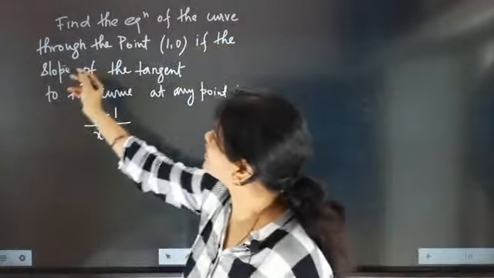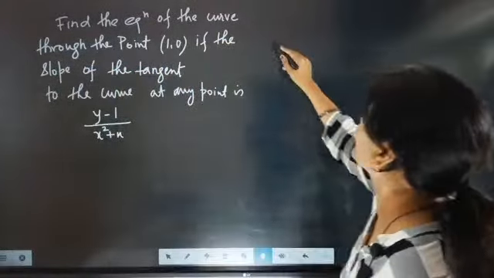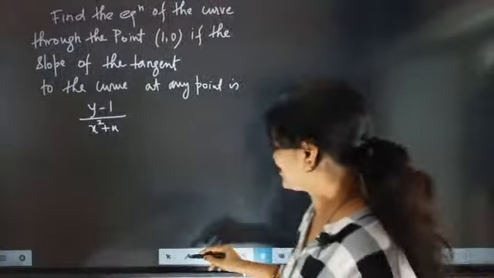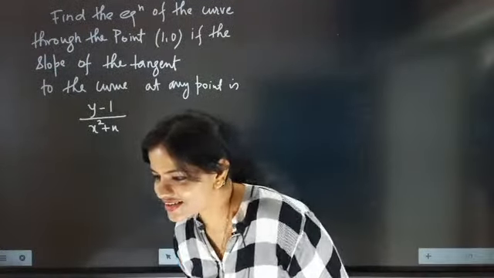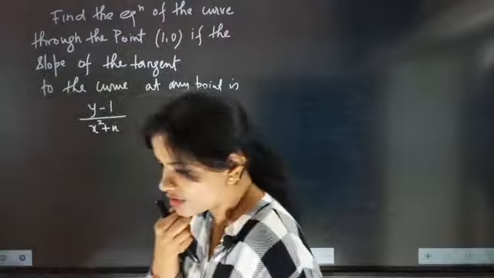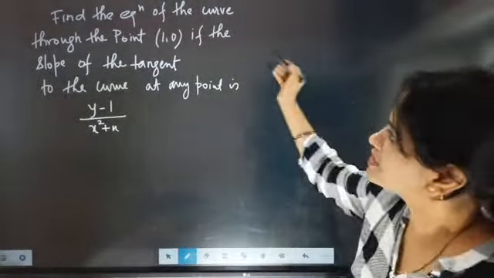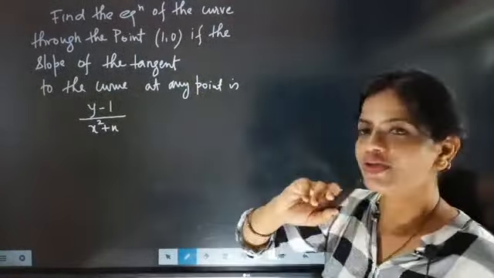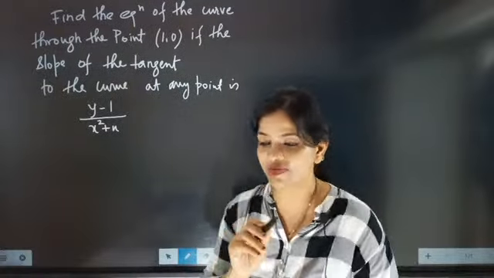Find the equation of the curve through the point. So one curve is there, because this type of question is important. Okay, c is coming as pi by 4. How is c coming as pi by 4? Now look here, beta, understand this. If you understand the question, it will become very easy.